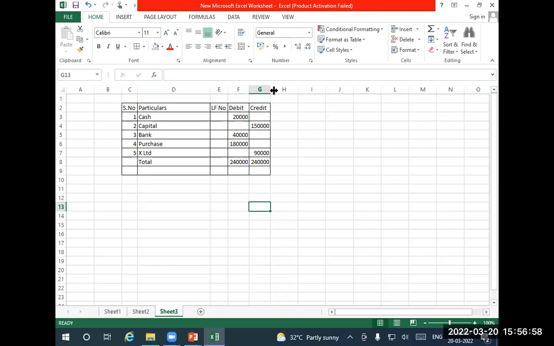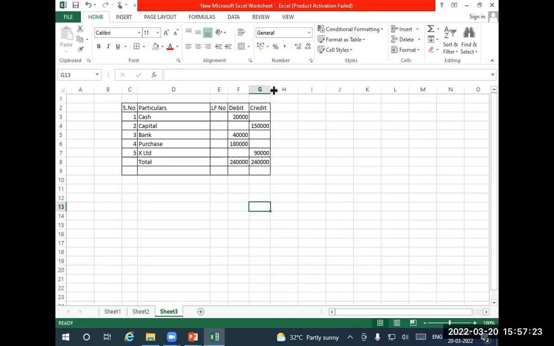If it is income or expenditure, you have to take it to the profit and loss account. What I mean by taking it to the profit and loss account is that we record it in the P&L account in order to find out the profit or loss. Clear? If it is equity, asset or liability, we have to record it only in the balance sheet.